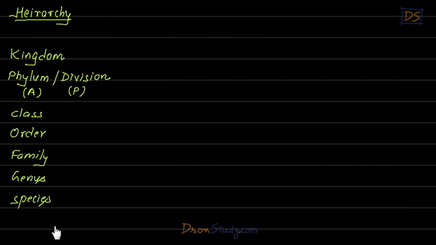So these are the hierarchies he made. You need to remember them. I'm going to explain you what are all these hierarchies. You will understand them very clearly. Kingdom, then phylum or division. Now, what is the meaning of that here? I'll tell you after some time. Class, order, family, genus, species. So these are the hierarchies he made. So let me explain what is meant by this.